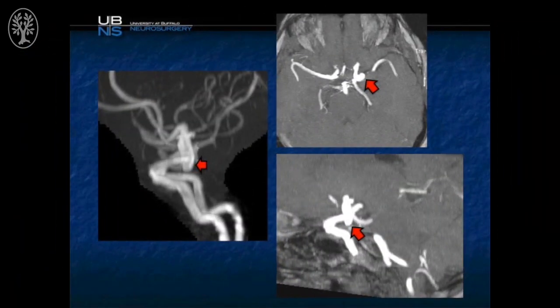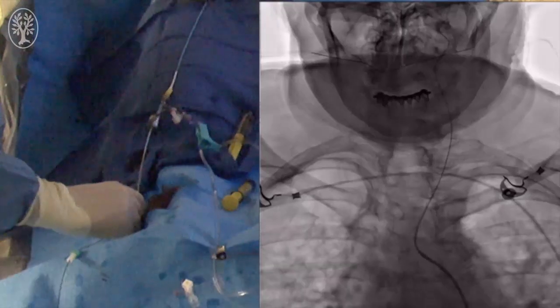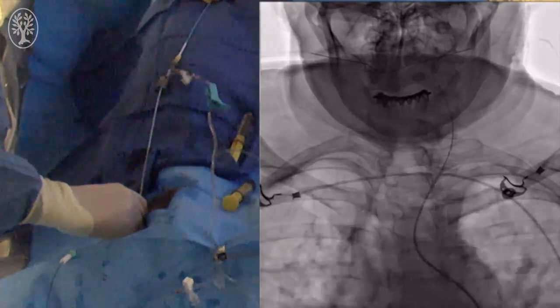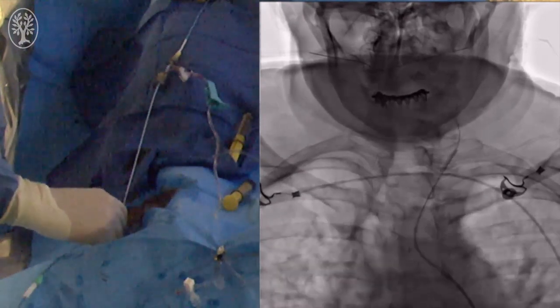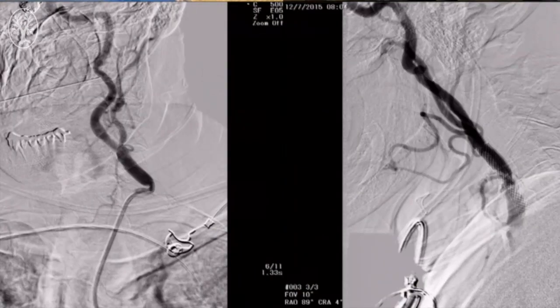As you can see from this non-invasive imaging, we have the posterior communicating artery aneurysm as delineated by the red arrows. And again, here you can see the start of the angiogram. We're going to obtain left common carotid artery access. Here you can see the Envoy being advanced over a VTEK catheter, and you can see a critical stenosis in the common carotid artery, which will be repaired with carotid artery stenting.